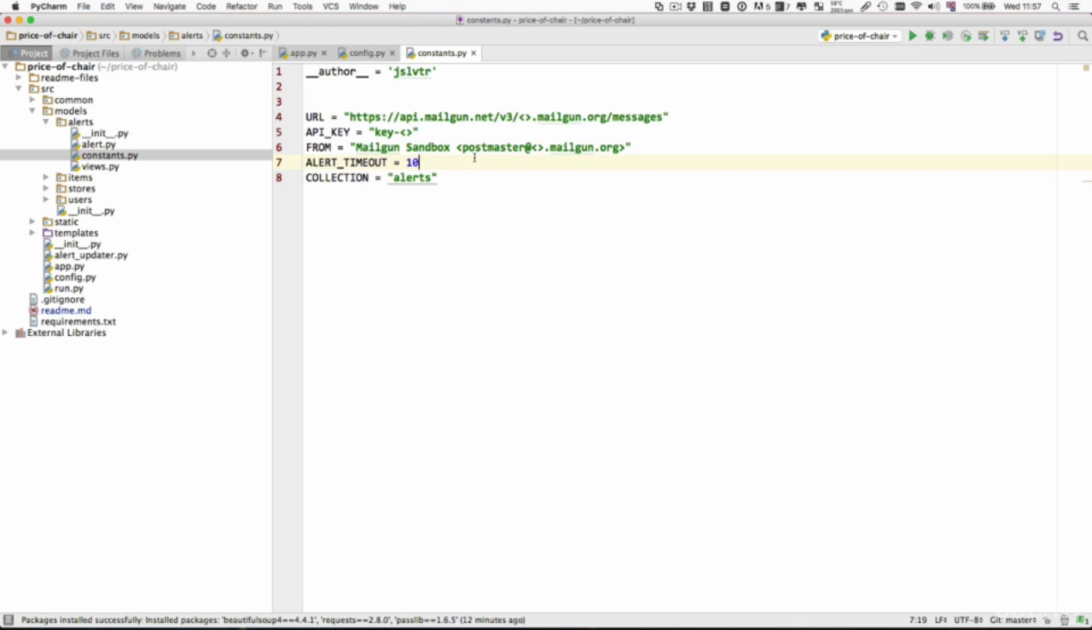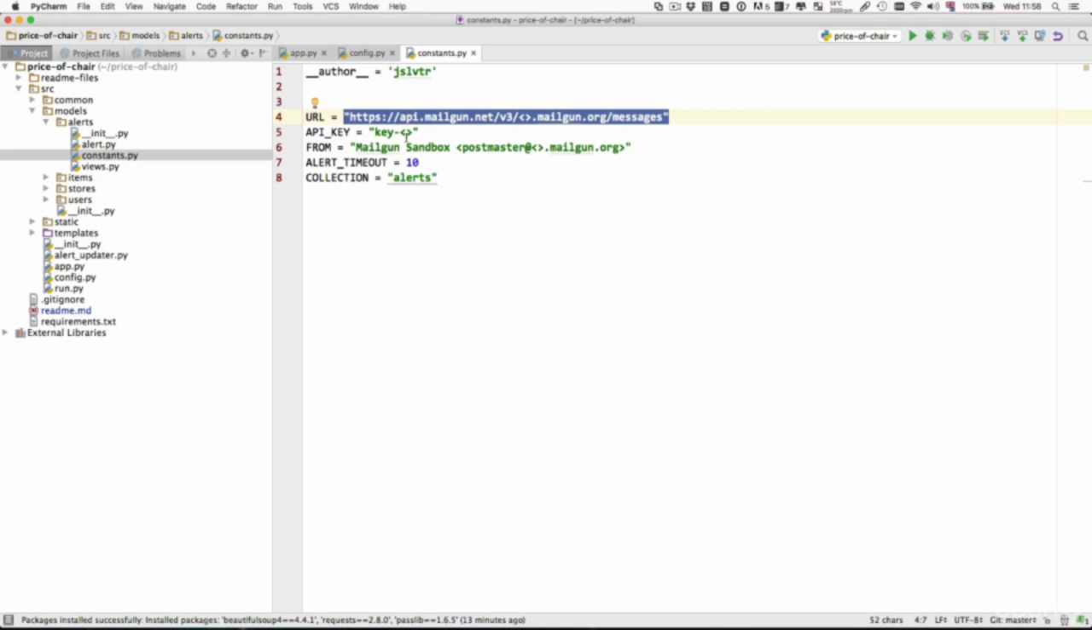Fortunately, Heroku lets us define environment variables as well, and we can use them from inside our application. So what we're going to do here is assume that we have already set the environment variables, and instead of hard coding the values of the API key, URL, and from, we're going to get them from an environment variable. In the next video, we'll be setting up the environment variables in Heroku.